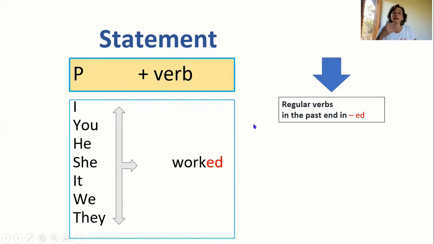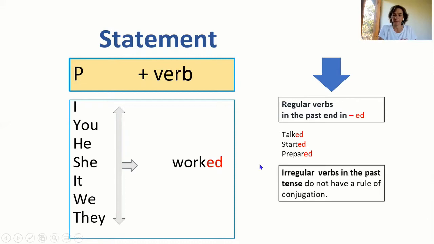So, let me give you an example of 3 regular verbs in the past tense. For example, we have talked, started, and prepared. There is no rule for irregular verbs in the past tense.